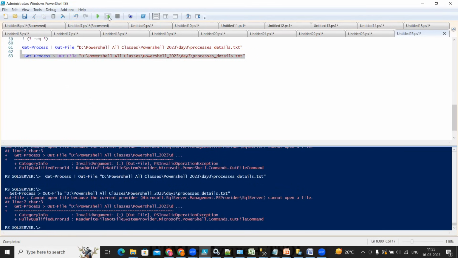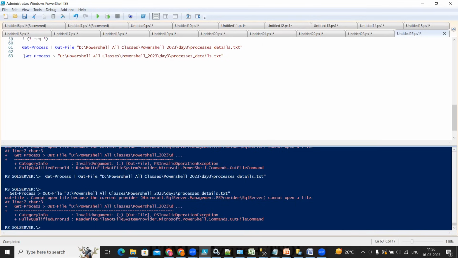Oh, cannot open the browser. Get-Process. Oh, sorry, I don't have to use Out-File. Out-File will be used with the pipe symbol, when I want to concatenate, so I have to use this.